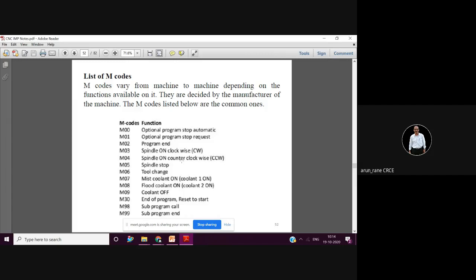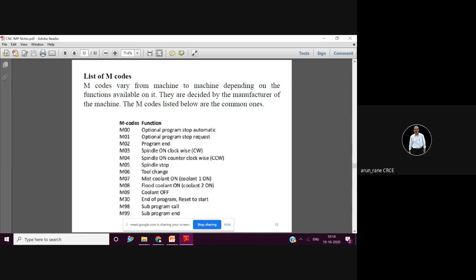It will not go to the reset and rewind condition. The machine will resume at that point. So I have reduced your work here. Out of M00, M01, M02, you just remember M01 only. M03, obviously you need to know, is clockwise rotation. This is counterclockwise. M05 is spindle stop. Then you have M06, which is nothing but tool change.